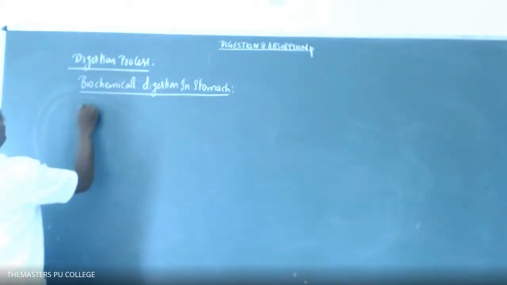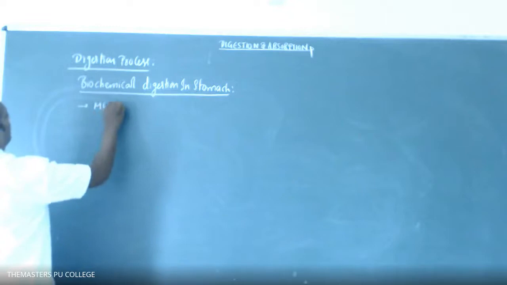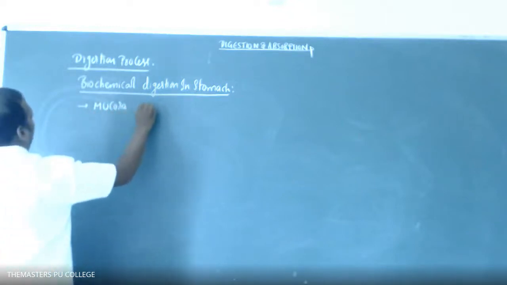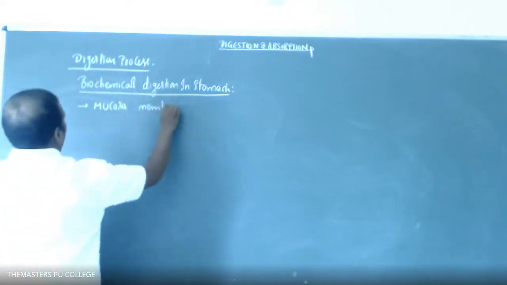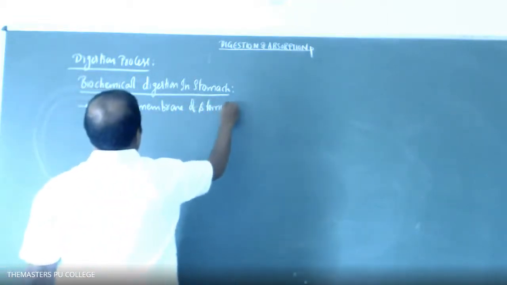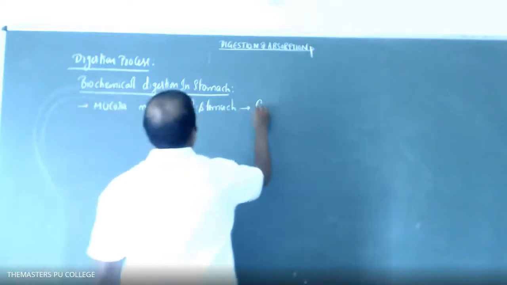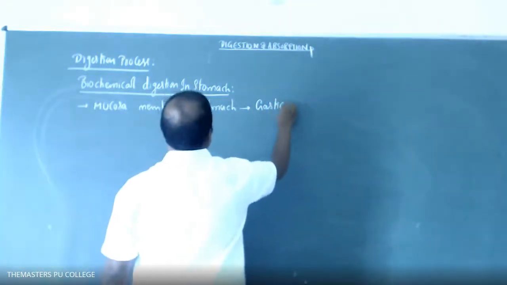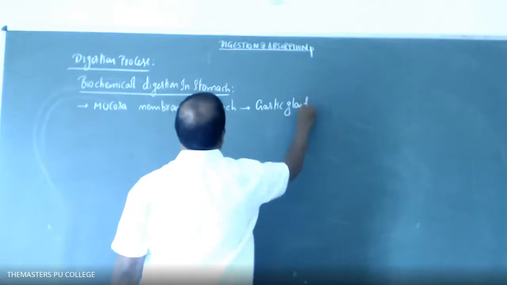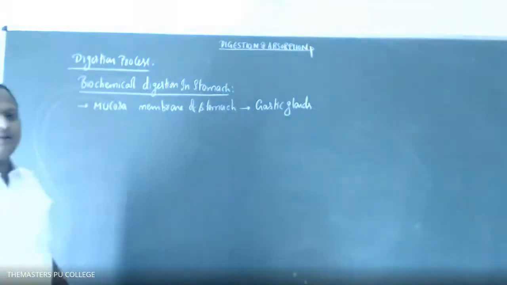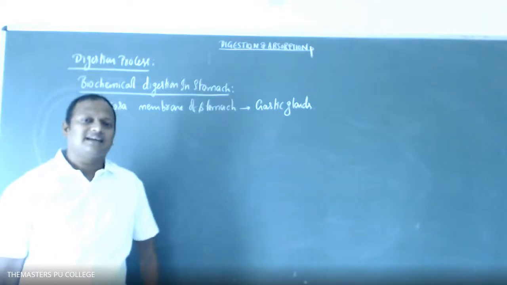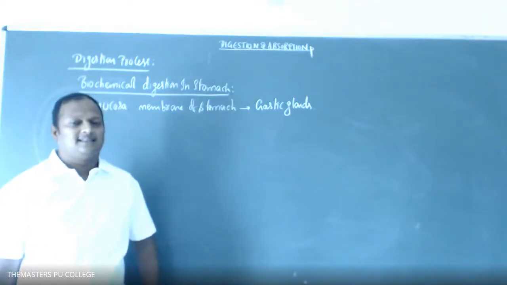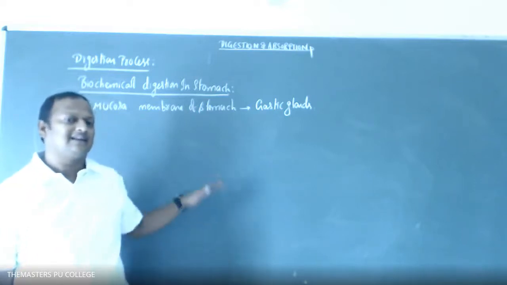Okay, students? So, the mucosa membrane of the stomach consists of which glands, students? Gastric glands. The mucosa membrane of the stomach consists of different types of gastric glands. The digestive glands present in the stomach are called gastric glands.